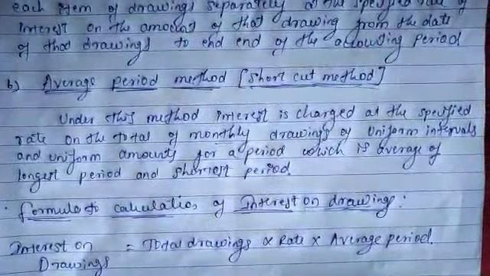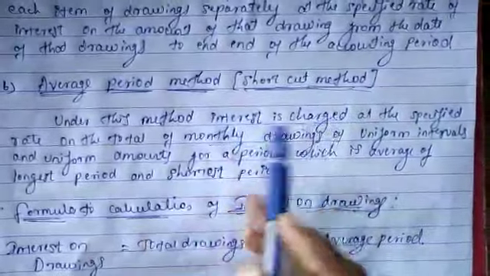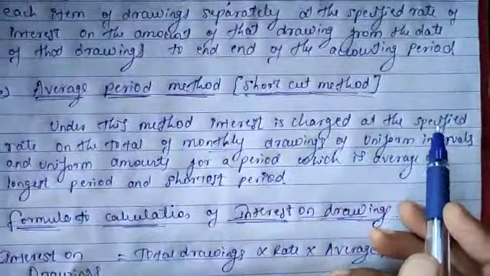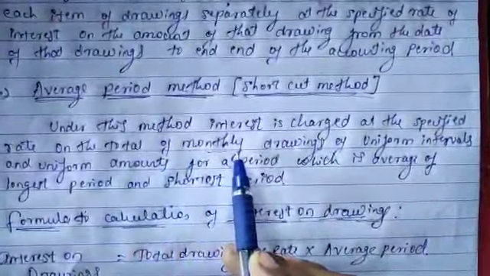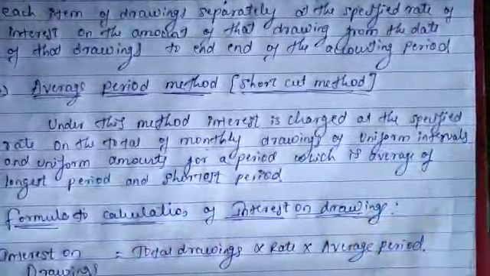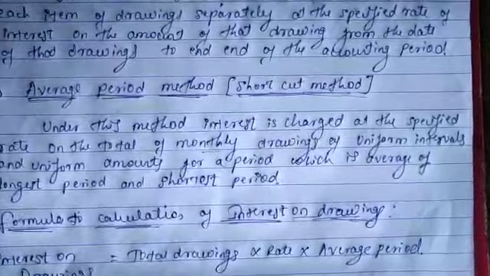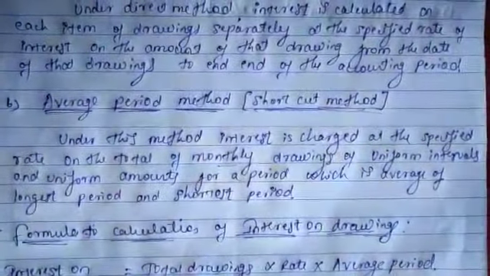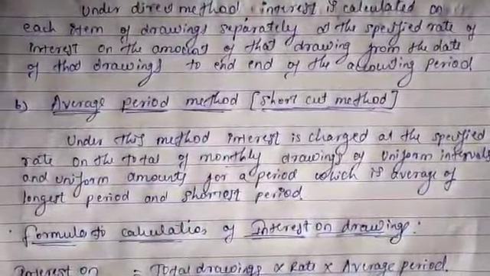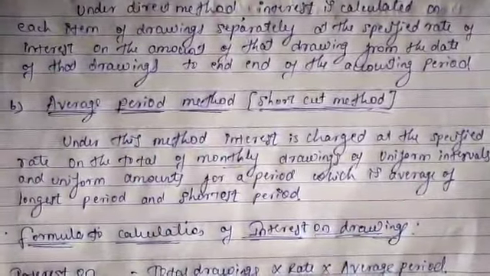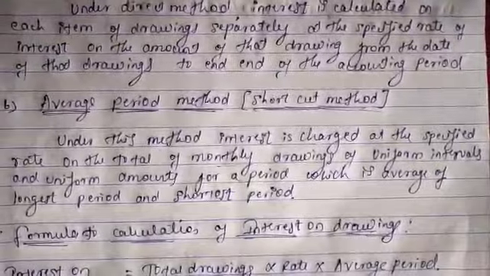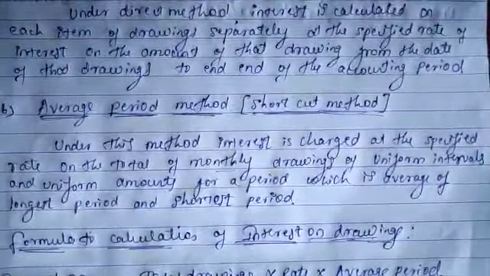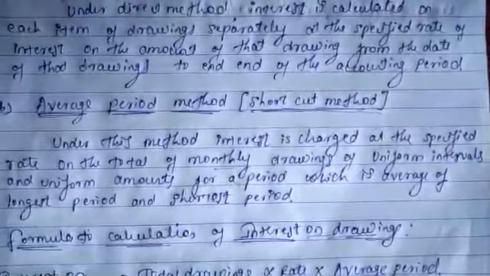Once again, average period method or shortcut method. Under this method, interest is charged at the specified rate on the total monthly drawings of uniform interval. Uniform interval means the same time gap between one drawing and another. For example, if you made the drawing at the beginning of the month, in the next month also you have to make the drawing on the first date only.